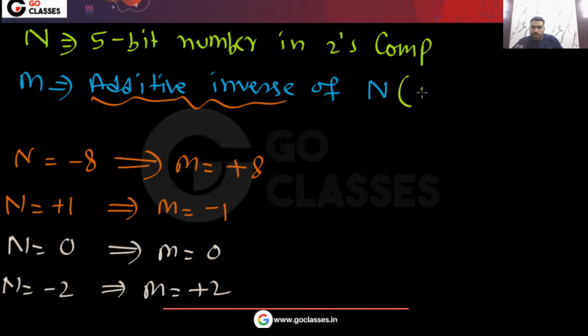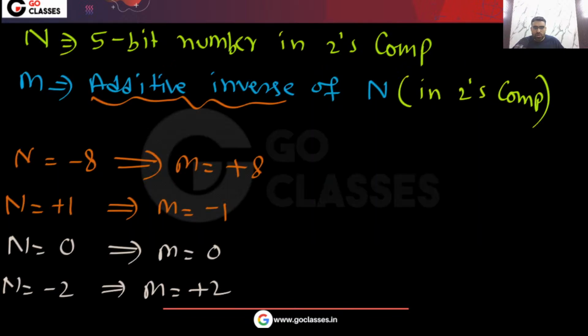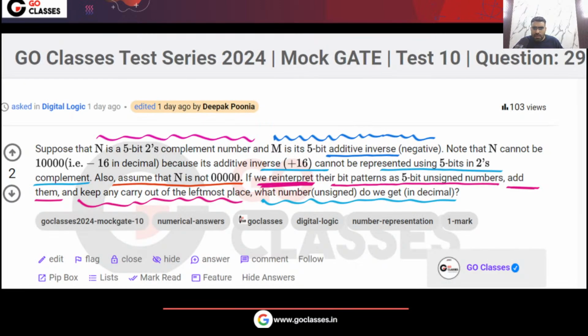Again, this is also in 2's complement. So you can see here, m is the 5-bit additive inverse, and that is also in 2's complement, right? Okay, so now what do we need to do? We need to do m plus n. And the question is asking what will be m plus n? Very simple.